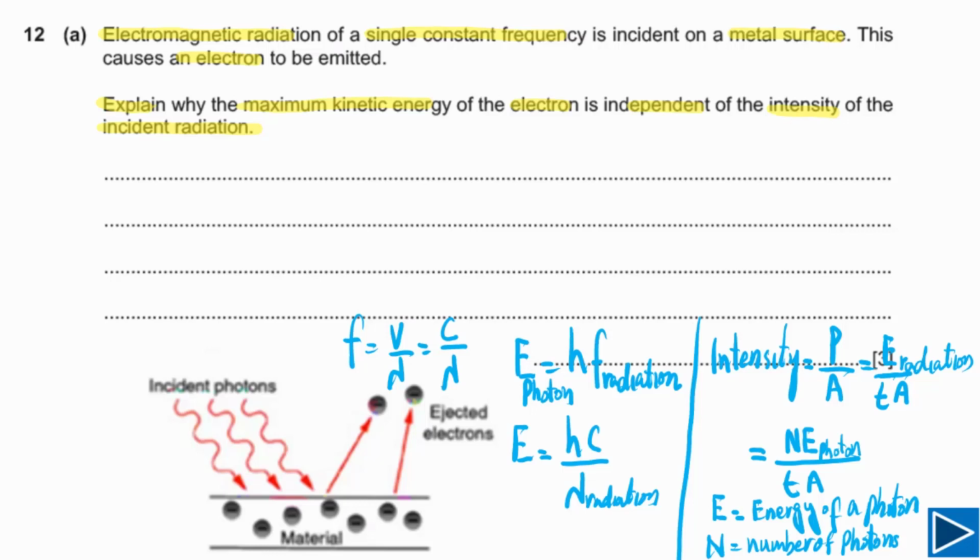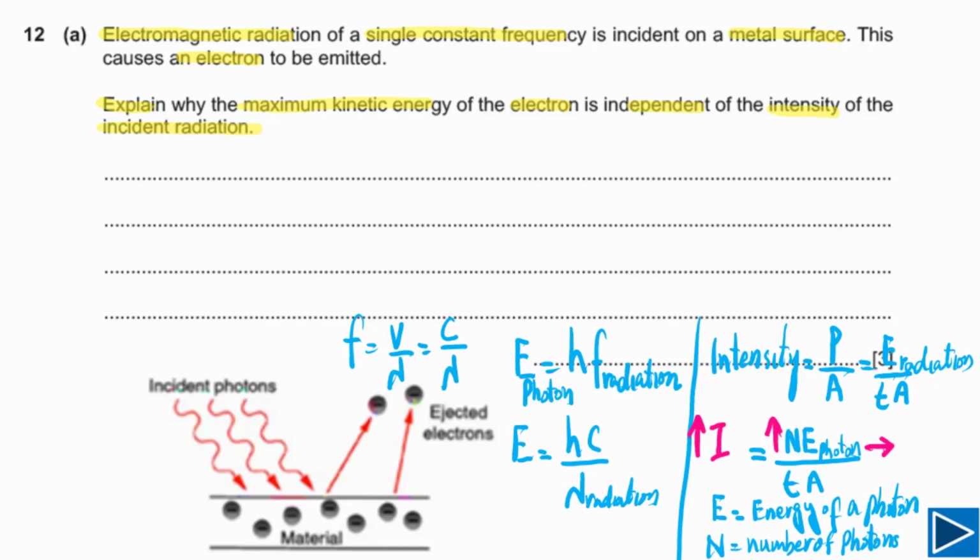Now you need to understand, if we increase this N, it means intensity will increase, but energy of photon is not changing. This is the main concept you need to understand. If we increase number of photons, I is increasing, but energy of each photon is the same. It is not changing, and this is the concept we need to explain.